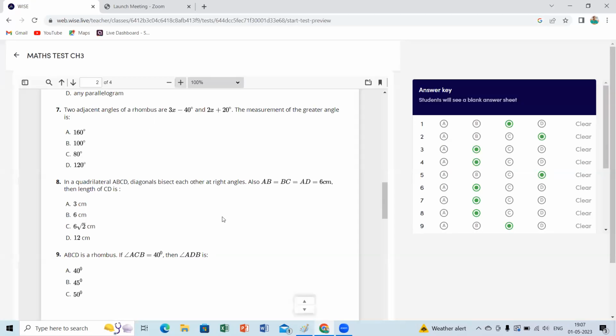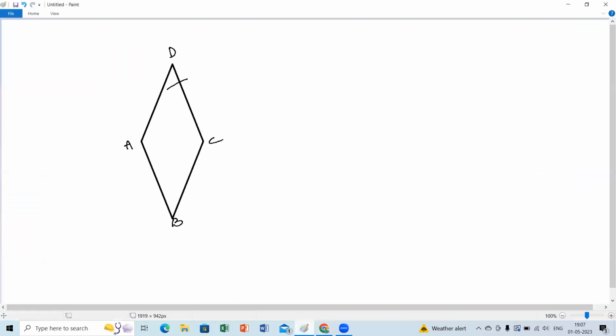What is the question given here? Is it ACB or ABC? ACB. How is it ACB? Maybe the diagonals are connected, I think so.